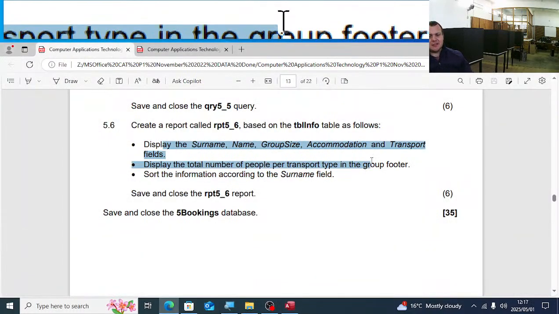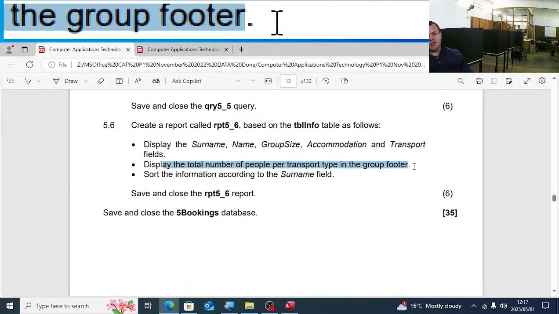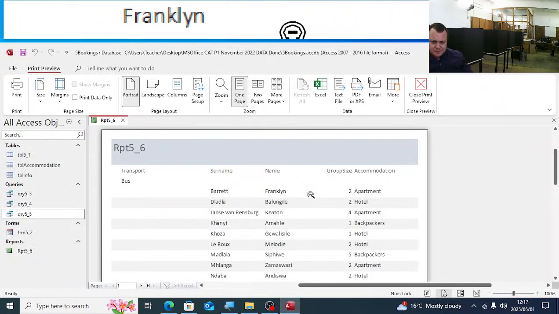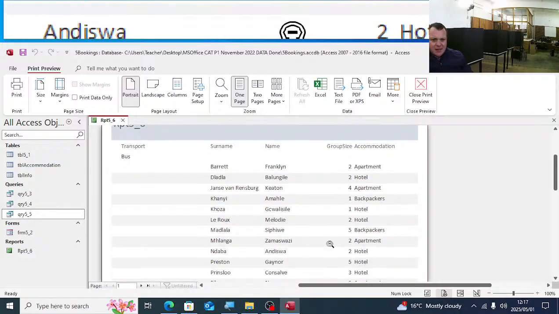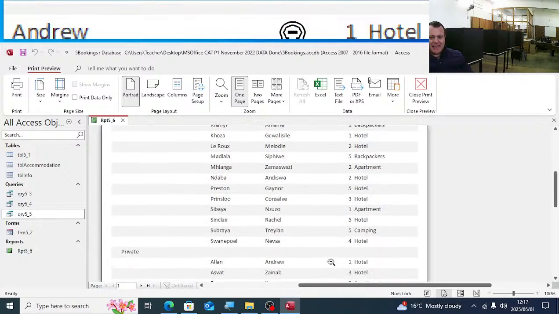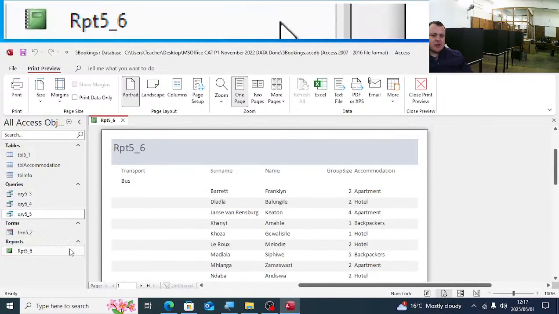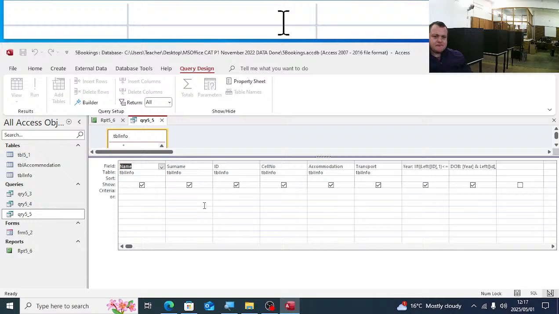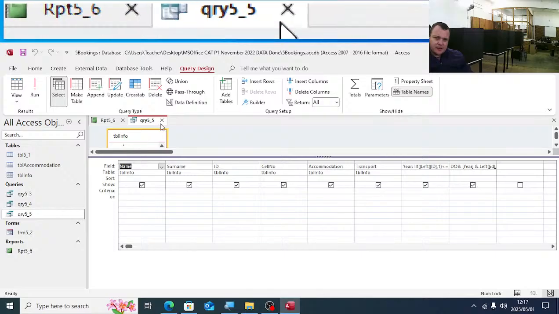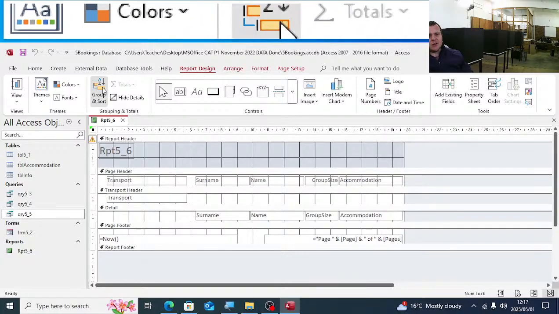They tell you to display the surname, name, group size, accommodation, and transport fields. Display the total number of people per transport type in the group footer. So what we need to do is, in the group footer, we need to add up the group size. So we want to add up how many people are in the bus, how many people are private, and so on. Okay? So in the group footer, we'll go to the design view of the report. We'll say there on the report design, group and sort.